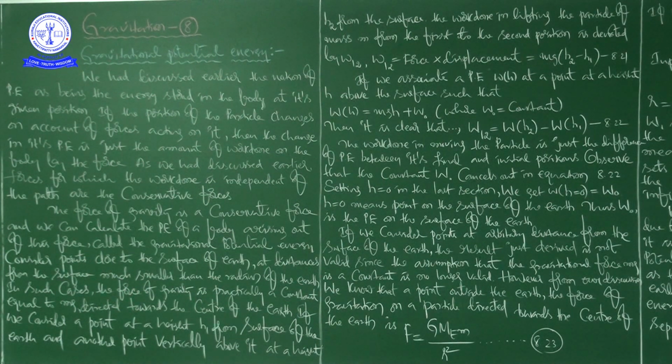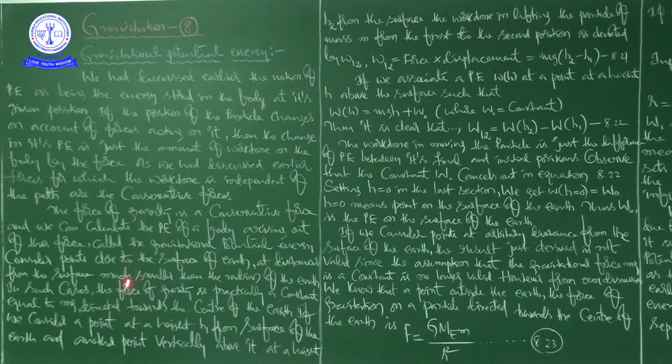So what is the radius of earth? 6,400 kilometers. If you take a point from the surface of earth, for example, at 10 kilometers, at 5 kilometers, at 1 kilometer, or at 500 meters, these are points which are close to the surface of earth when compared to the radius of the earth.